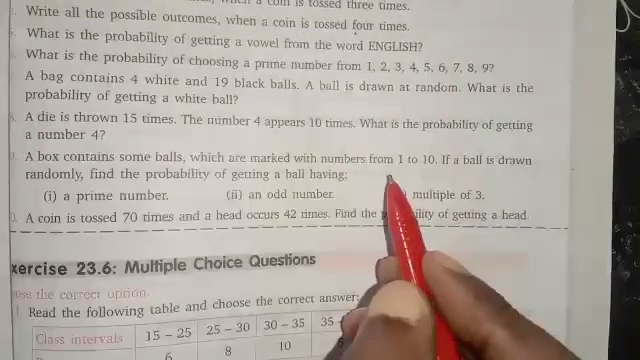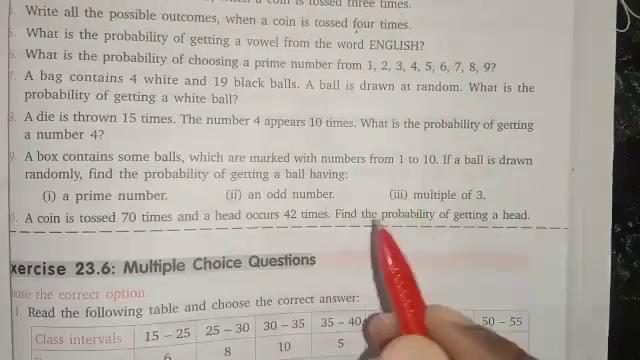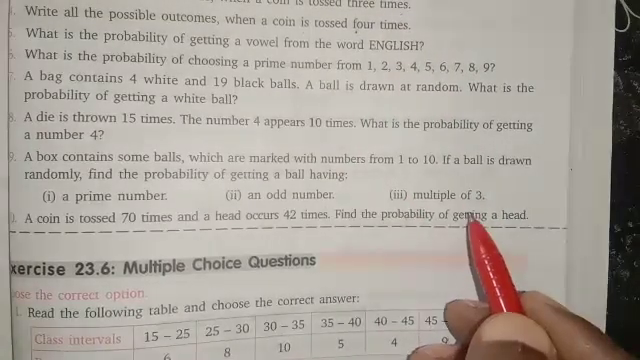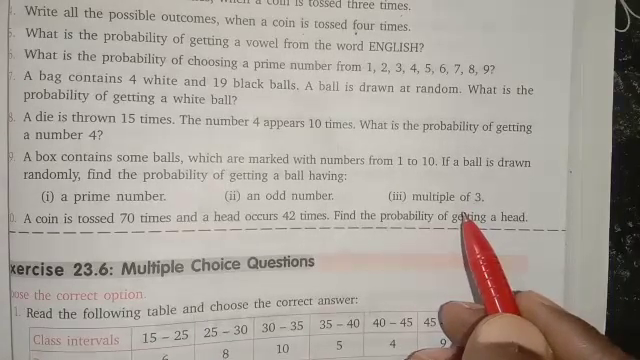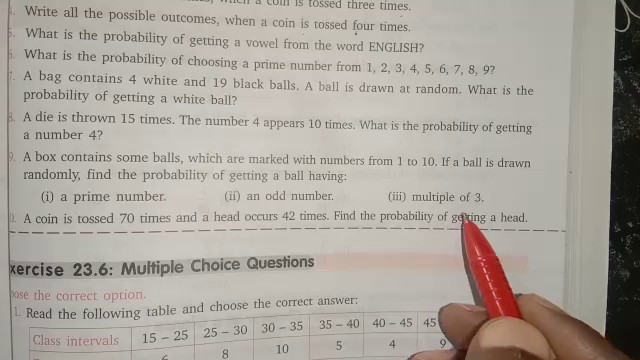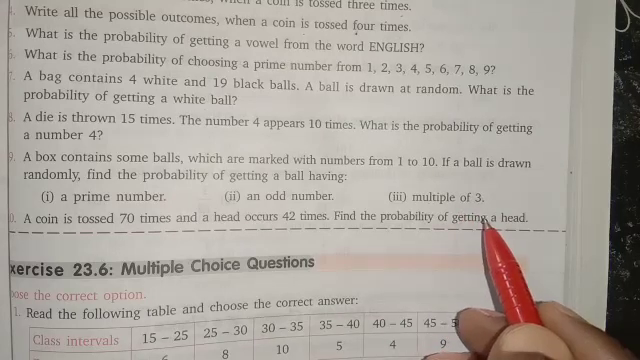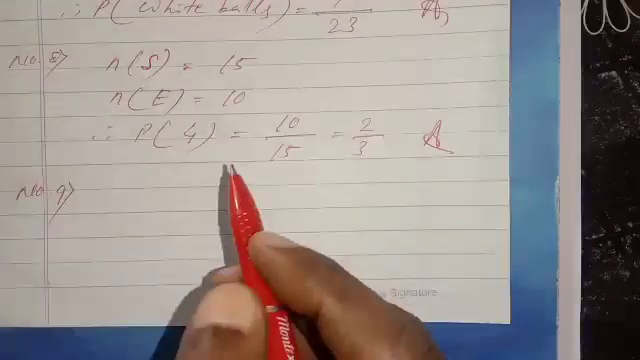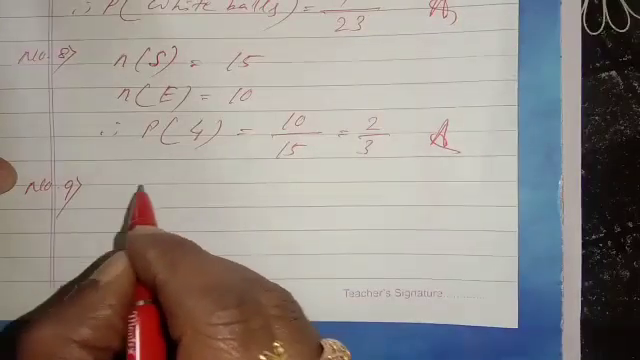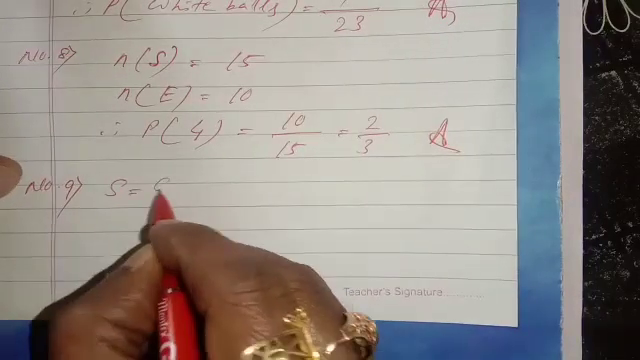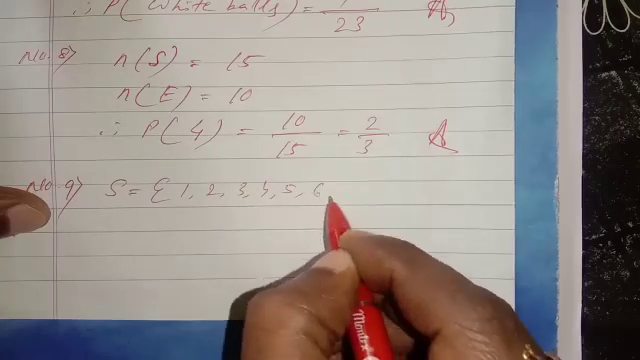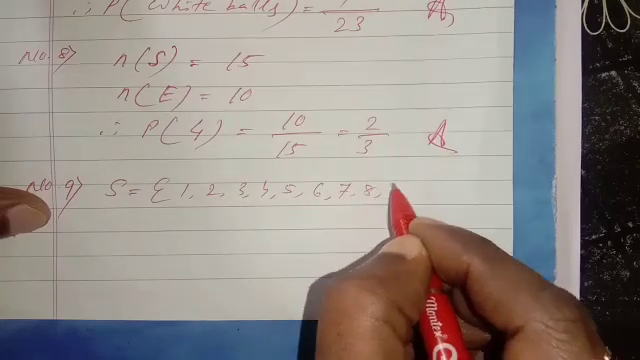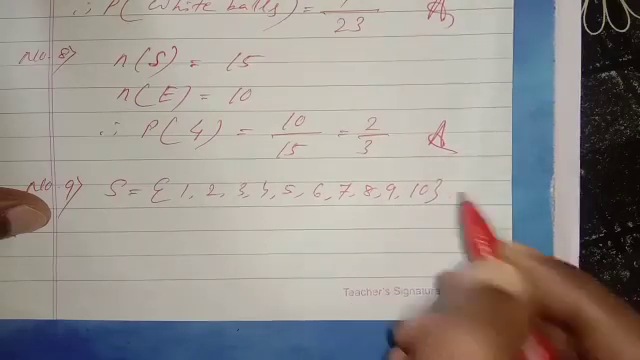First of all, write 1 to 10, and mark which are prime numbers, which are odd numbers, which are multiples, then it is clearly visible for you. Then you have to calculate the probability of getting a prime number, an odd number, and a multiple of 3. Just see. So here the sample space is 1, 2, 3, 4, 5, 6, 7, 8, 9, 10. This is the sample space.